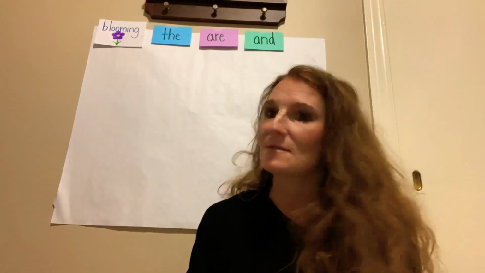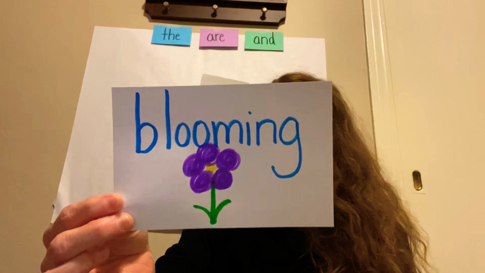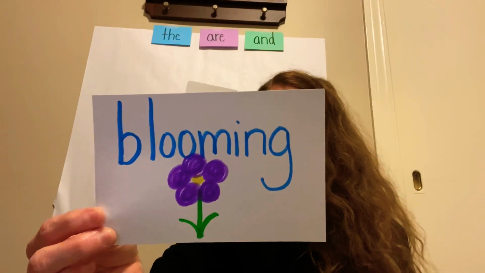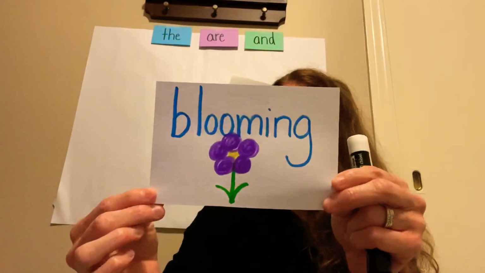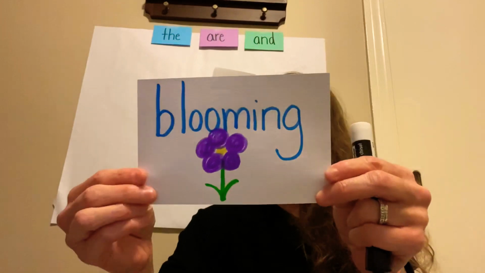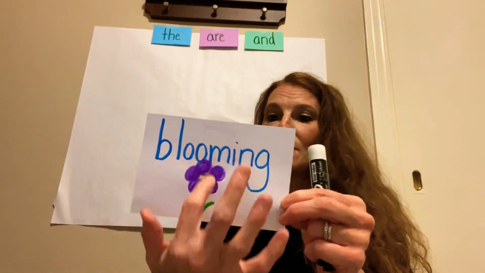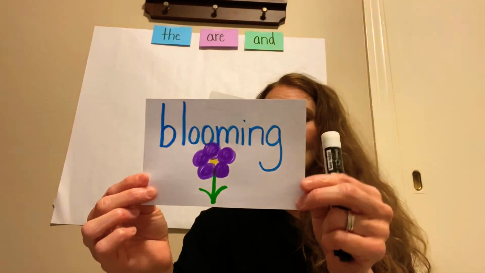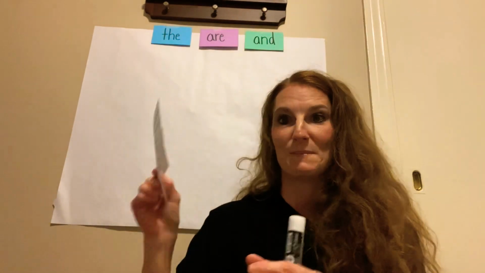So during the message, I have some special words. One of the words in the message is going to be a juicy word, and the word is blooming. And I was telling you that right now flowers are starting to grow again, and they're blooming, which means they're flowering, which means they have the pretty petals and the colors to it, and they're growing and thriving. So blooming is when you see something growing and a flower bloom coming out is the colored parts where the petals of the flower start to peek out from the flower, from the stem. Anyway, blooming.